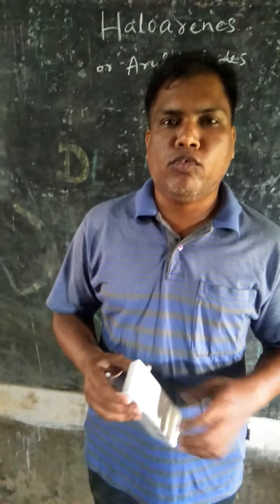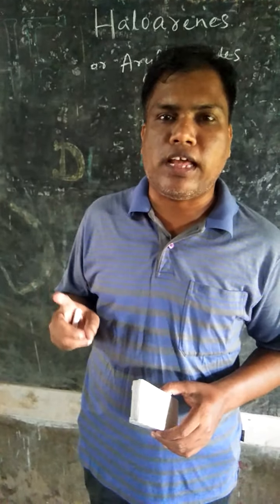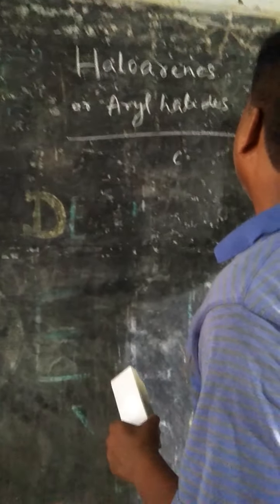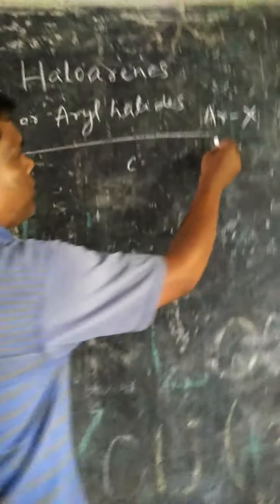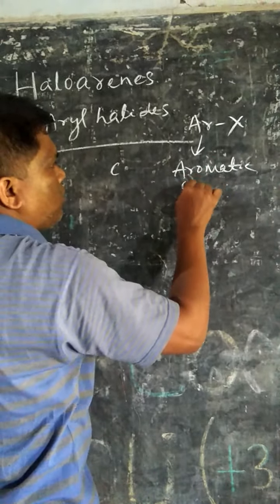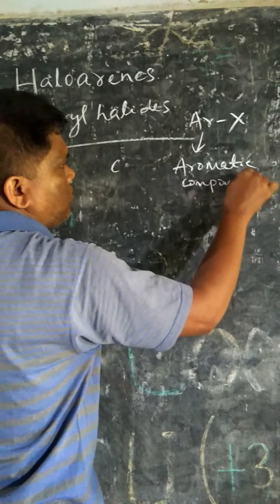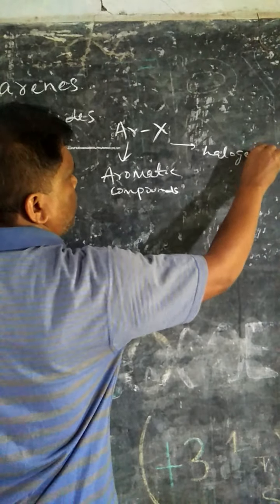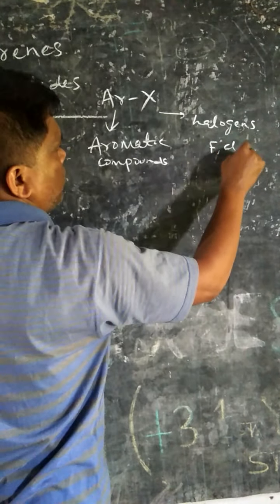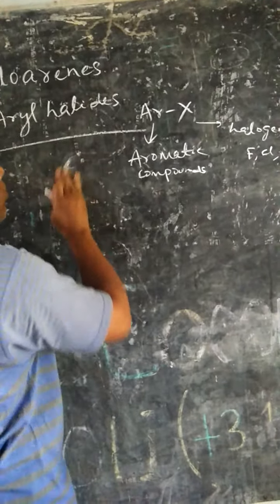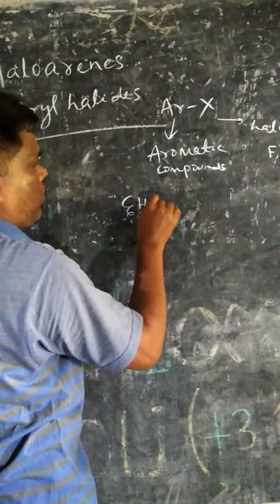Hello students, today we will discuss haloarenes or aryl halides. So the general formula is ArX. Ar means aromatic compound. X is the halogen, that means chlorine, bromine and iodine. The general formula is C6H5X.